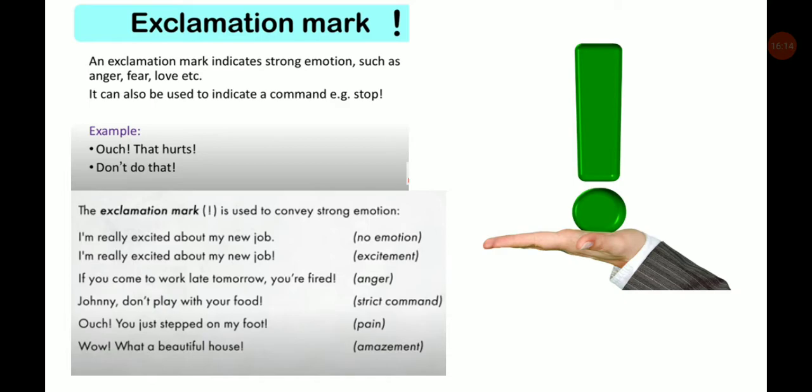The next sentence is, if you come to work late tomorrow, you are fired! This example shows us anger in it. Johnny, don't play with your foot! Strict command is given. Ouch, you just stepped on my foot! There is a pain expression. Wow, what a beautiful house! Here there is an amazement. So always remember, if you want to convey strong emotions, you have to put an exclamation mark at the end.